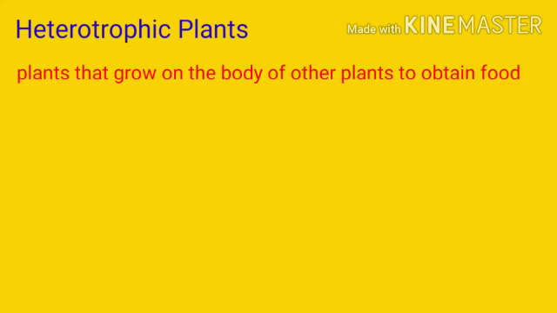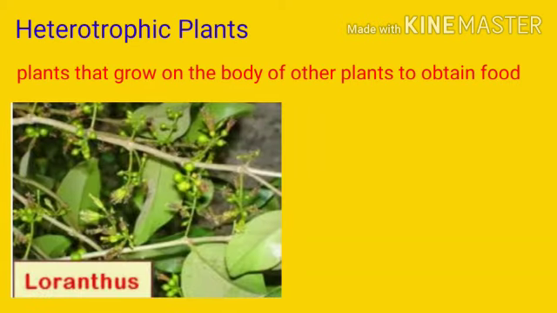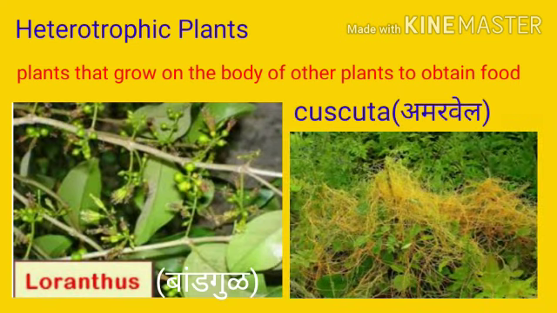Heterotrophic plants means the plants that do not contain chlorophyll, for example, Loranthus and Cuscuta. It means these are the plants which grow on the other plant body for obtaining food.